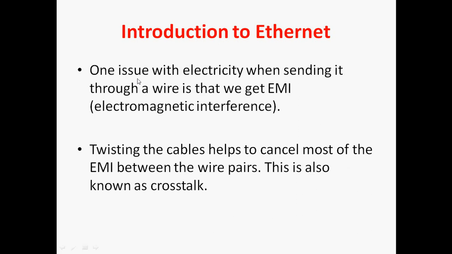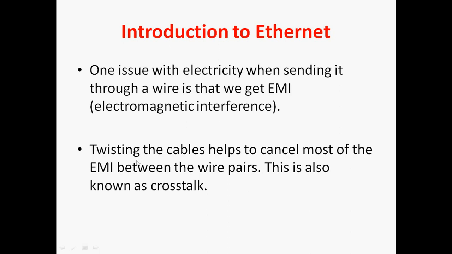One issue with sending electricity through a wire is that we can get EMI, electromagnetic interference.